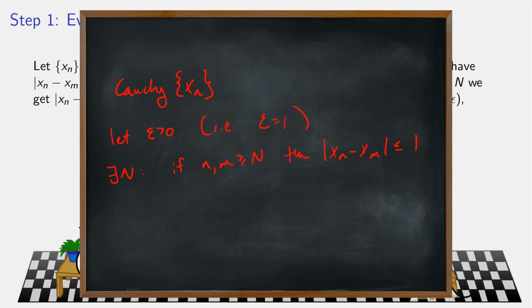Now what we're going to do is not let M be something free-ranging. I'm just going to replace it with capital N. Capital N is bigger than or equal to capital N. So this means for any n past capital N, the distance from x variable n to x fixed index N is no larger than epsilon, which in this case was 1, which means all of these x sub little n's are in a fixed bounded range.